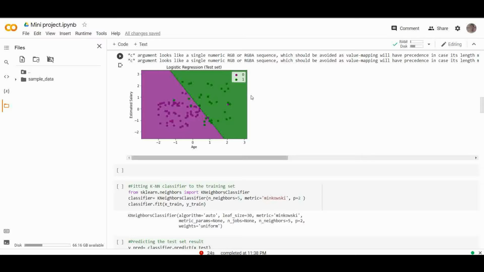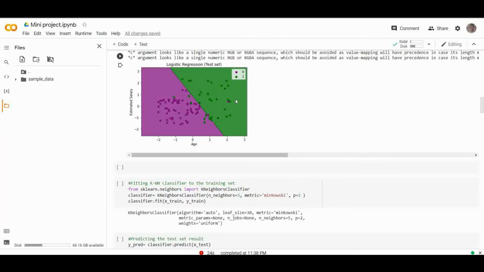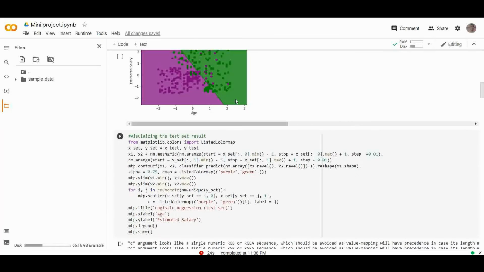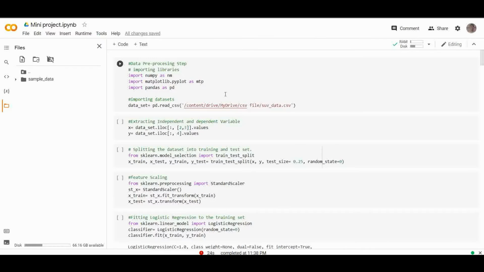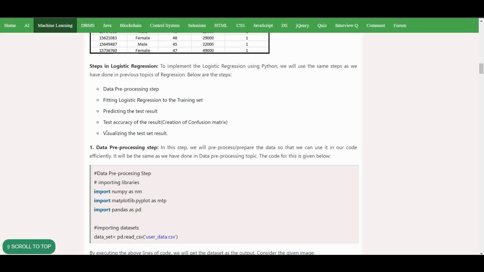Some of the green and purple data points are in different regions, which can be ignored, as we have already calculated this error using the confusion matrix, that is 11 incorrect outputs. Hence our model is pretty good and ready to make new predictions for the classification problem. So this was logistic regression. We have done that. After that, we are going to learn about